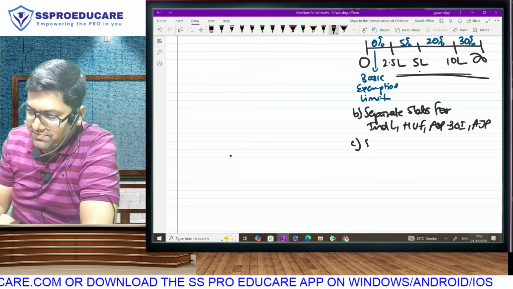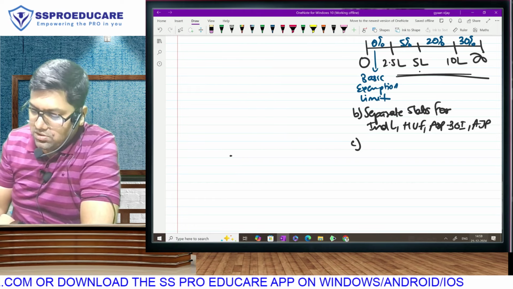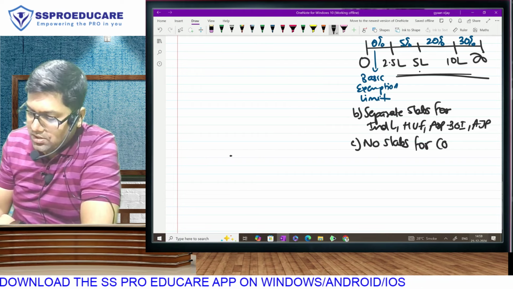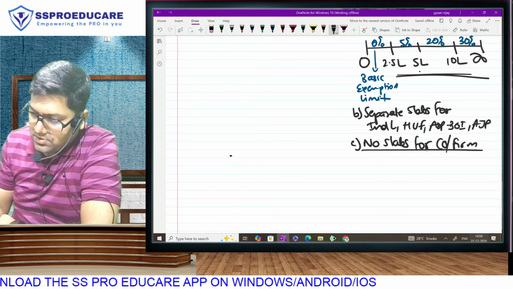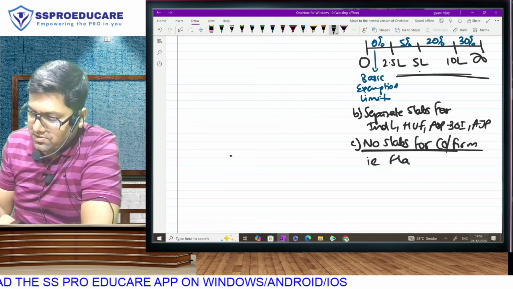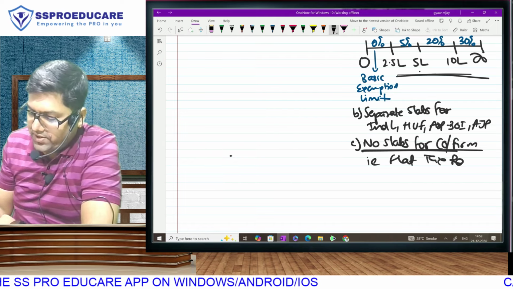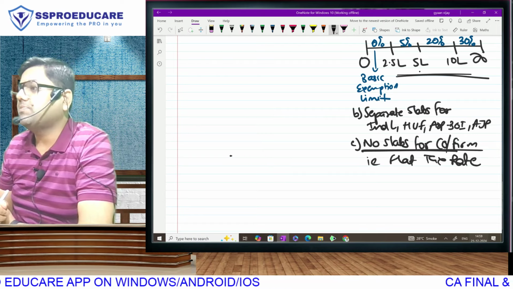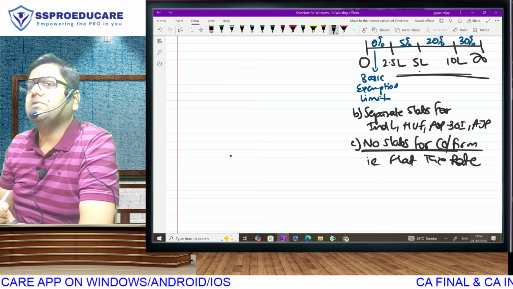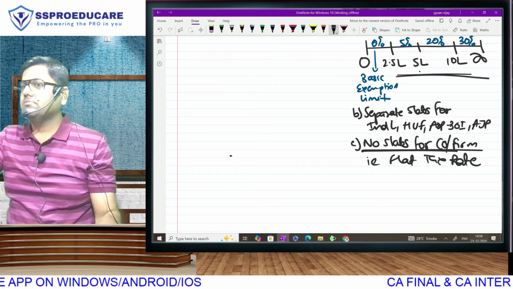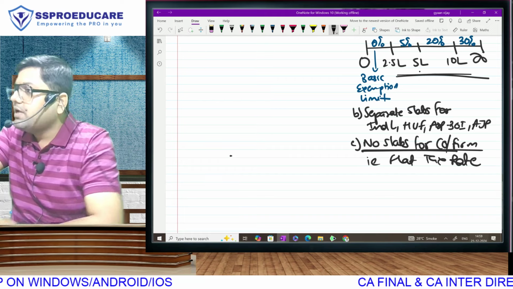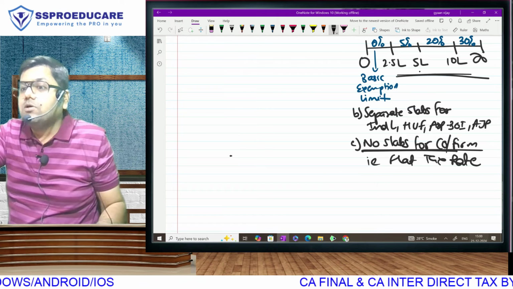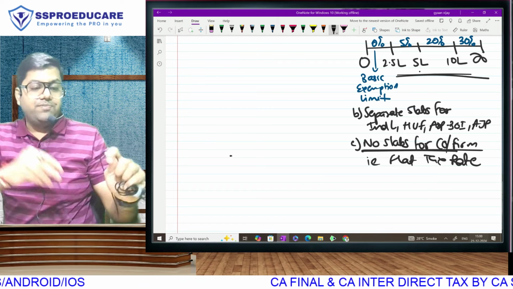By the way, you must also know that there are no slabs for company and firm. That is, companies and firms have a flat tax rate. For example, in a partnership firm, the tax rate is flat 30%. So if a partnership firm has earned 10 lakh, 3 lakh is tax. 1 lakh, 30,000 tax. 10,000, 3,000 tax. Bro, if a partnership firm earns 100 rupees, then 30 rupees tax will be payable by the firm.